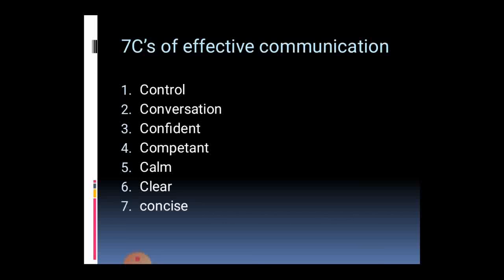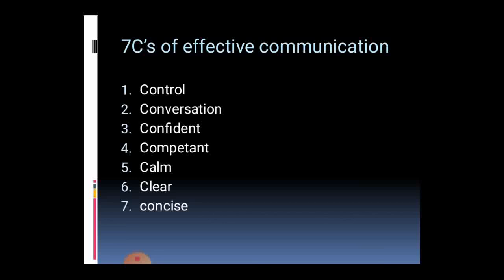The next one is calm. If you stay calm when a conversation becomes agitated, your point will be a valid one, and you can put forth your point to gain attention.